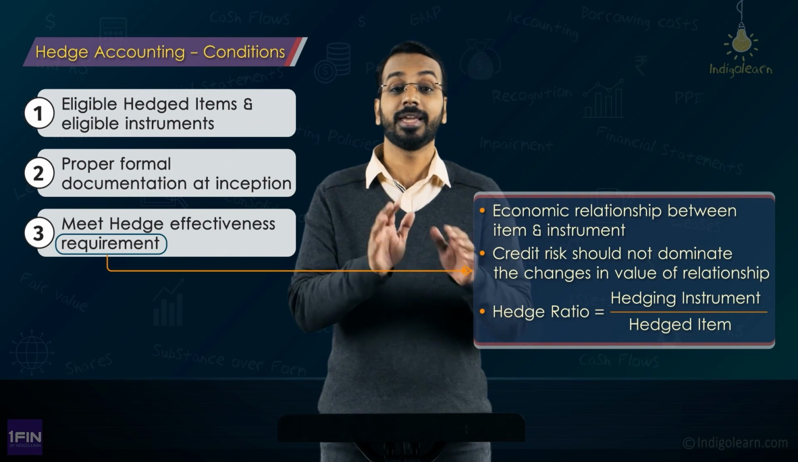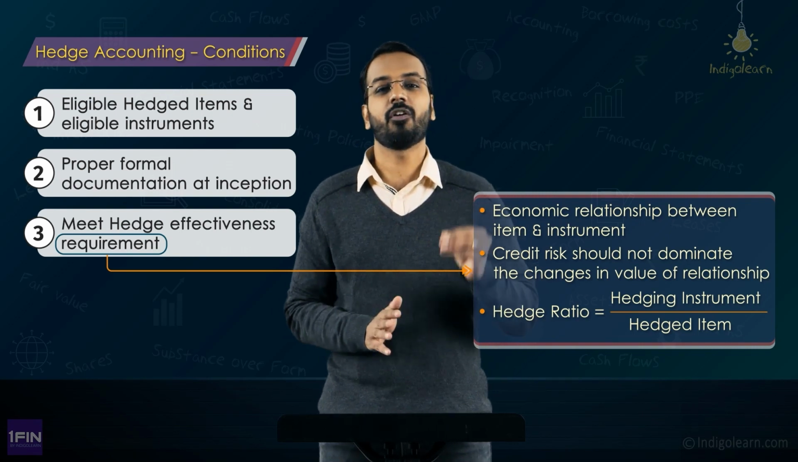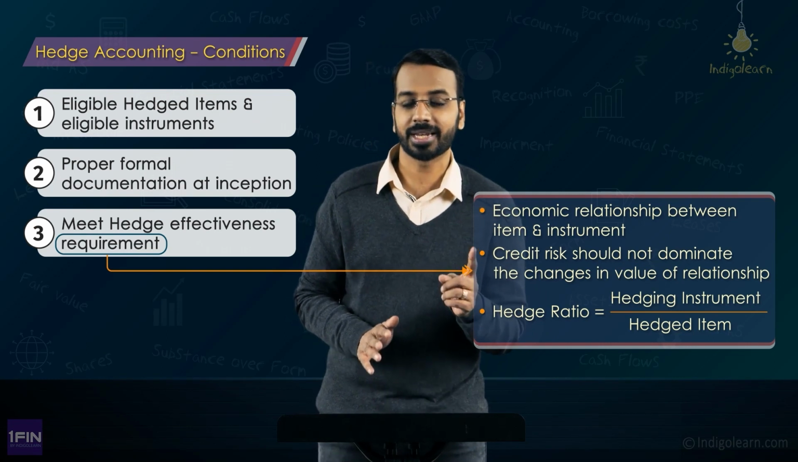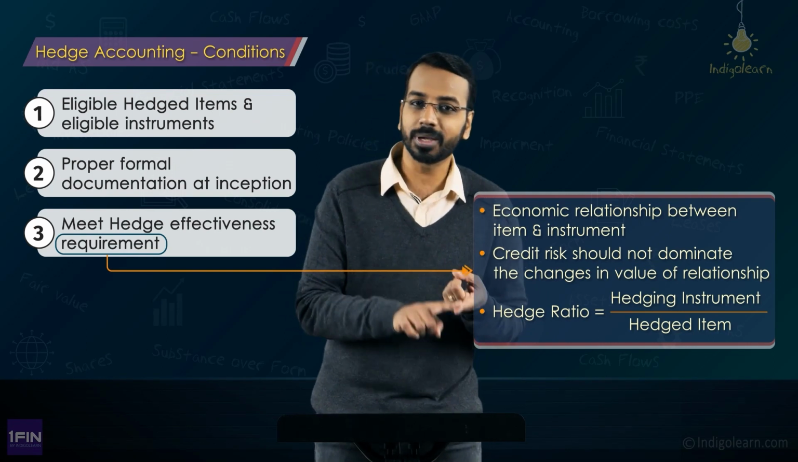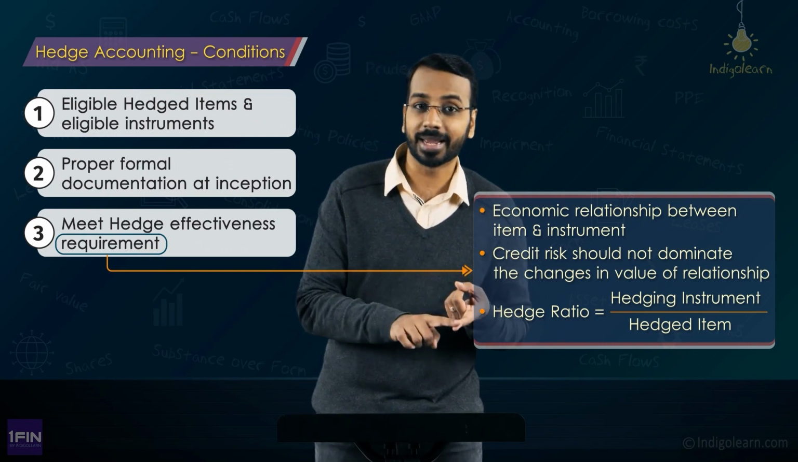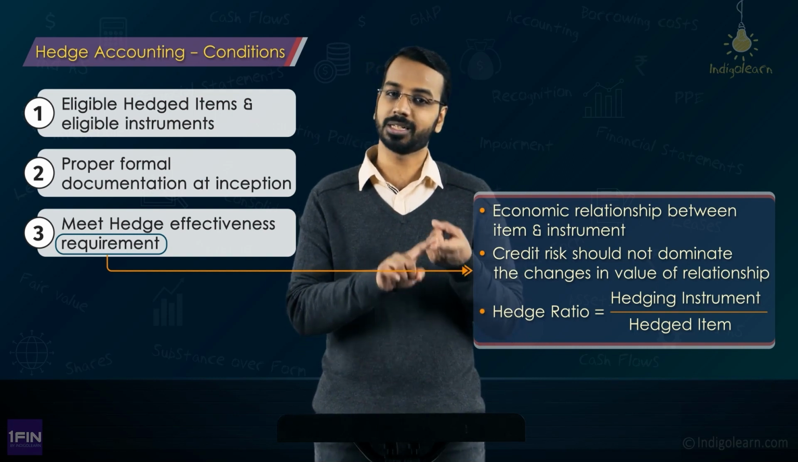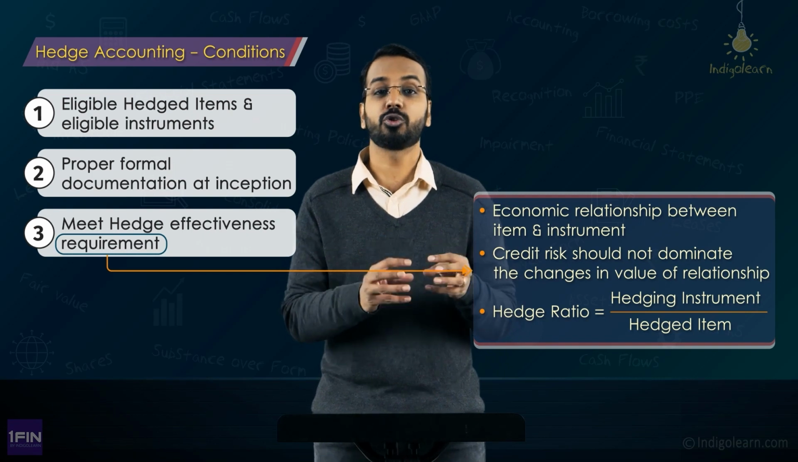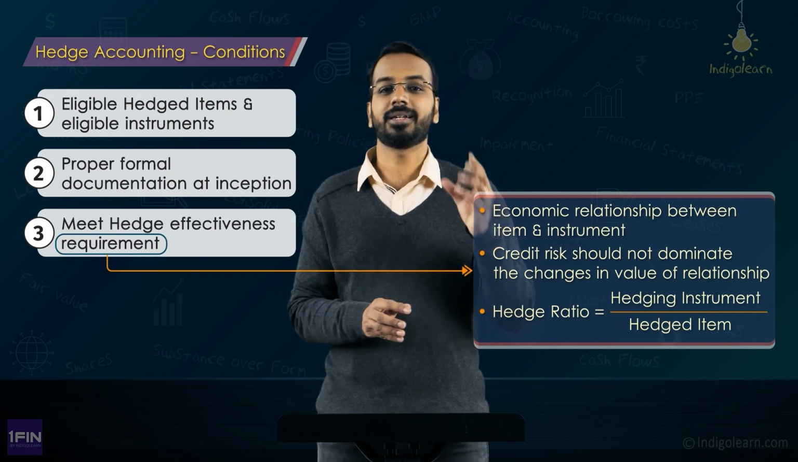And the third one is it should meet all the criteria for hedge effectiveness. What are the three criteria for hedge effectiveness? The first criteria is there must be an economic relationship between the hedged item and the hedging instrument. That is the first thing. The second thing is the value changes in the economic relationship should not be dominated by credit risks.